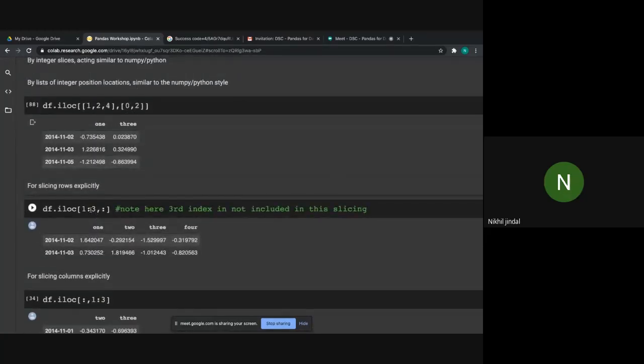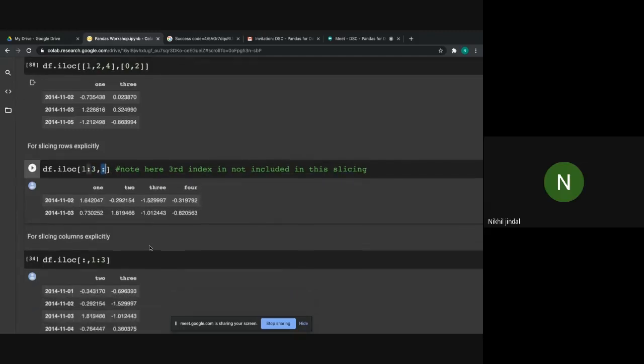Similarly, you can perform slicing using the iloc function. Here I have performed slicing 1 up to 3. Here 3 is not included, as I said: whenever we pass index values, the last value is not included, but in the case of names and labels, both values are included. So here it will print only the second and third rows, only two rows, but all the columns, 1, 2, 3 and 4. Pretty easy.